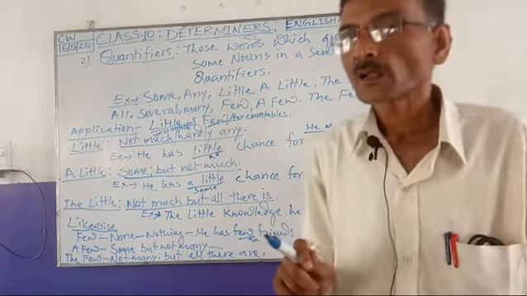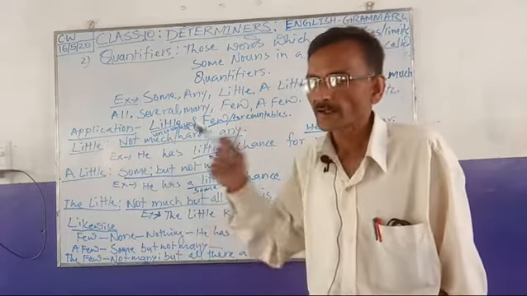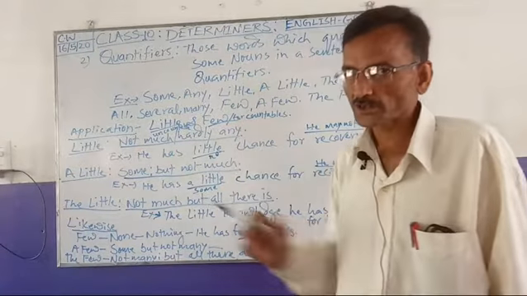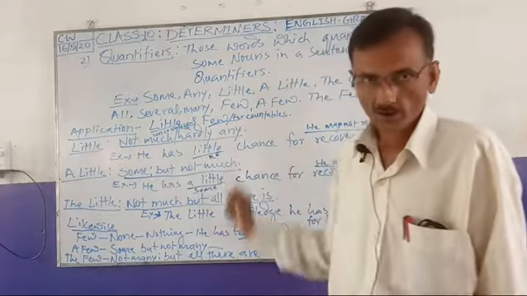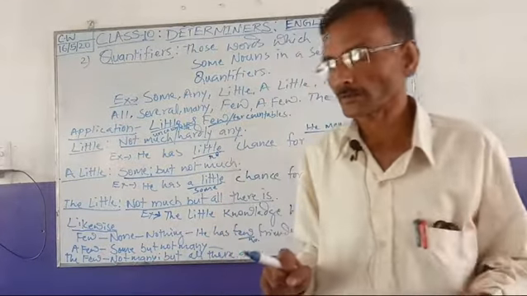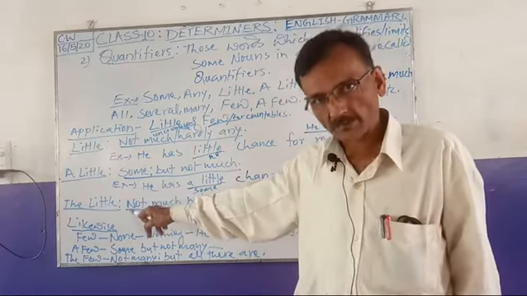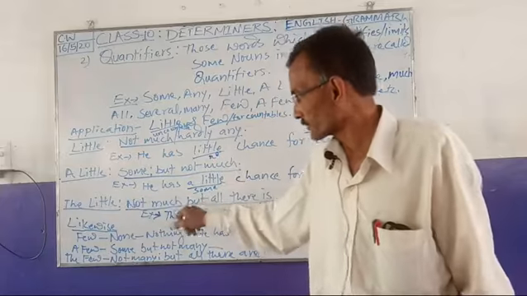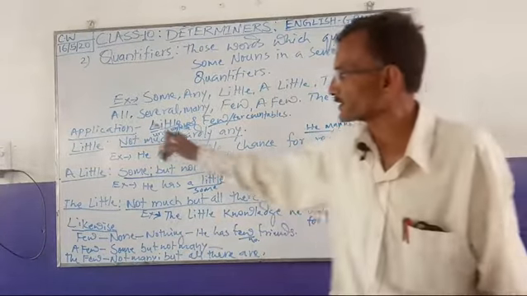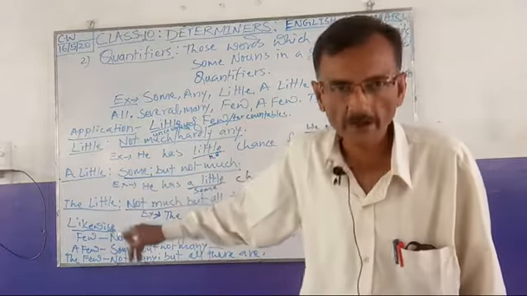Similarly, if we take an article with those quantifiers, it takes a positive meaning. Like a little. A little has a positive meaning: some, but not much. A little will have a different meaning from the little. And the little has the same thing with some difference: not much, but all there is. We have to understand this little is used always for uncountable nouns or material nouns, in other words.